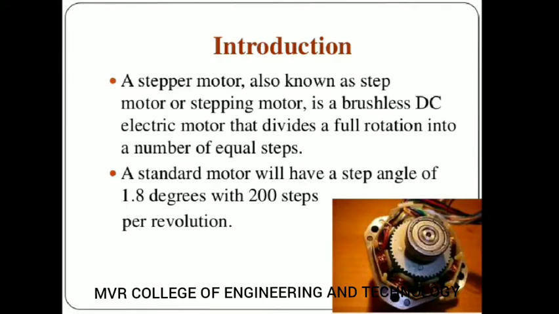So this is about the introduction of the stepper motor. A standard motor will give a step angle of 1.8 degrees with 200 steps per revolution. Nearly you can take 200 steps from the motor. So 200 steps means how many angles you will get? A lot of angles you will get. So like this you can operate your motor.